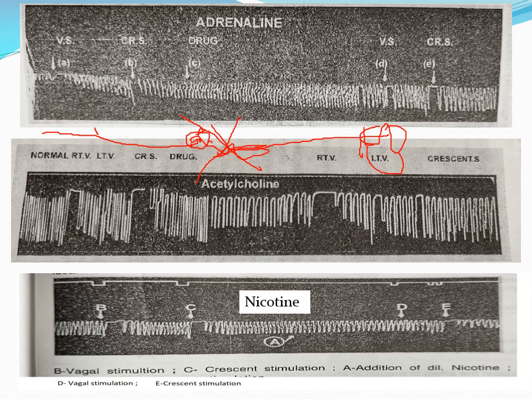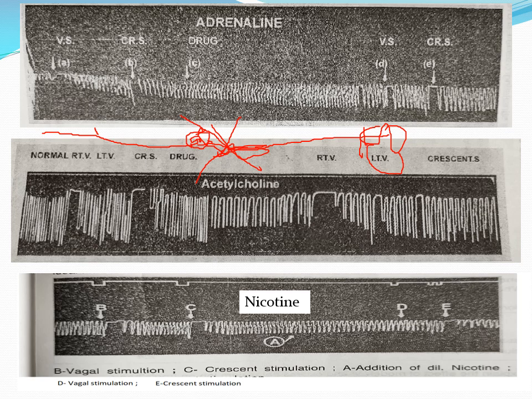Once the signal comes to the junction of the preganglionic and postganglionic parasympathetic fibers, acetylcholine is released, and this acetylcholine, as a neurotransmitter, transmits the impulse to the postganglionic parasympathetic fiber. This is the normal procedure.